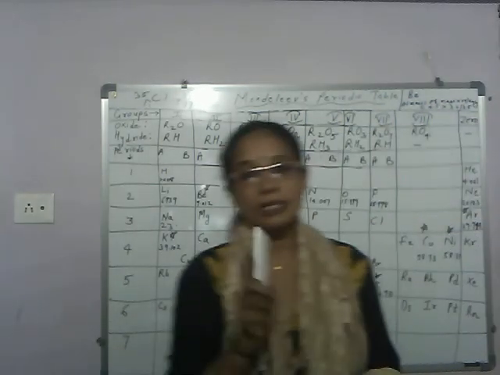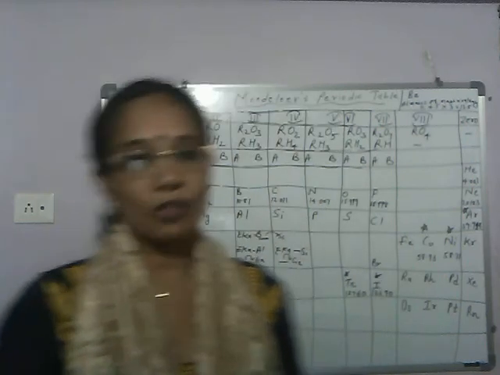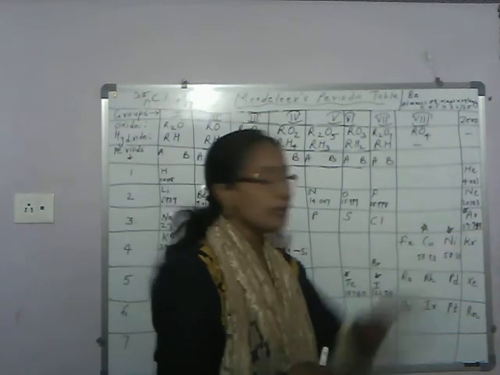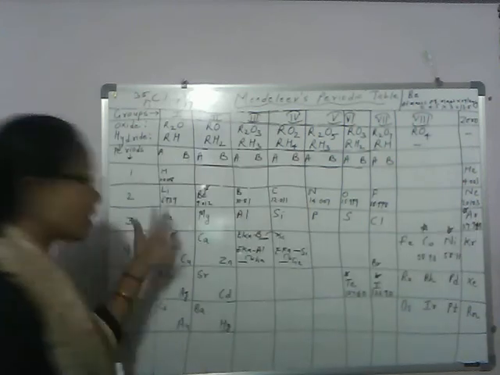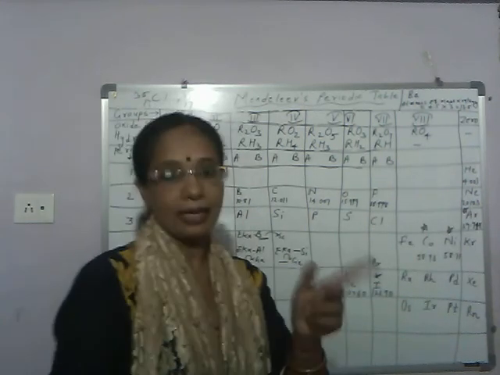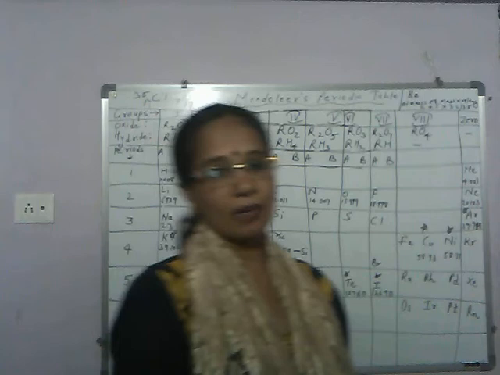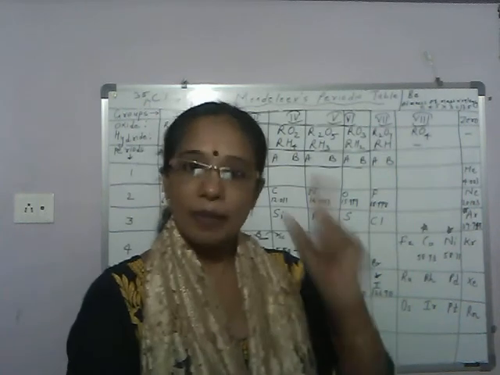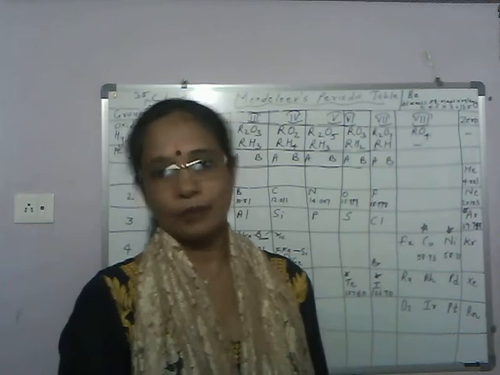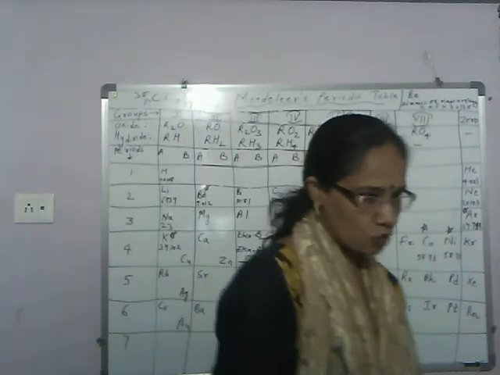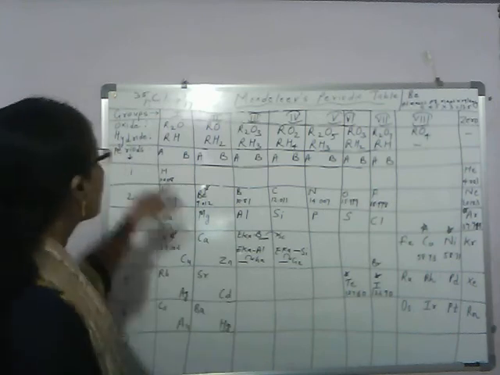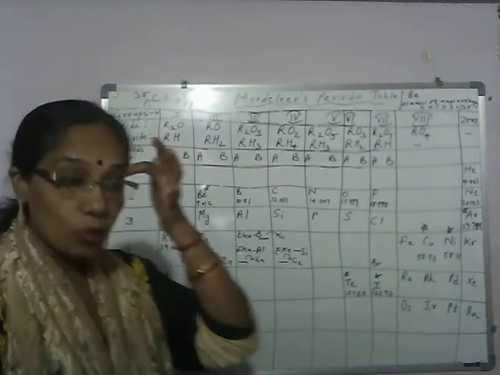Anomalous position of some pairs of elements. What are the pairs of elements? Tellurium, iodine, cobalt, nickel, argon and potassium. Slightly higher atomic mass element placed before lower atomic mass elements. Why? What is taken into preference here? Similarity in properties. Okay. Now next disadvantage is no resemblance of elements within subgroups.